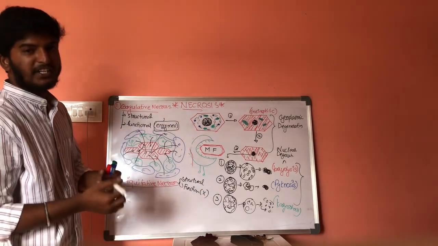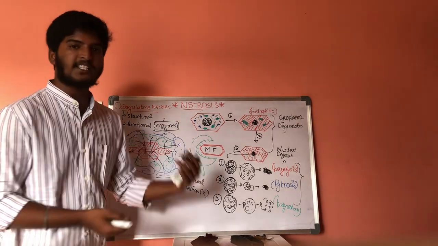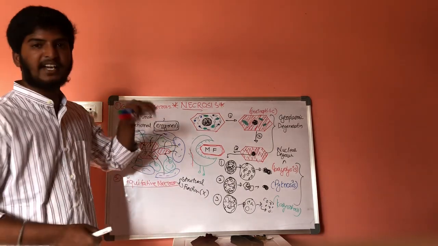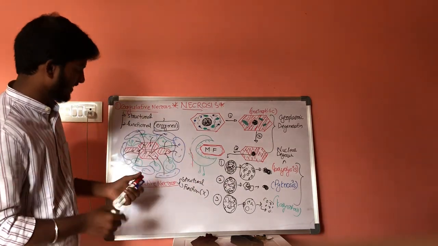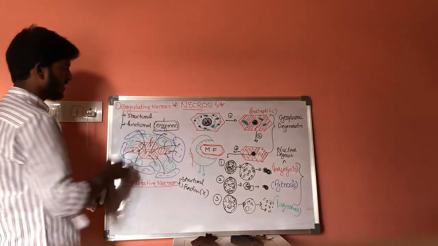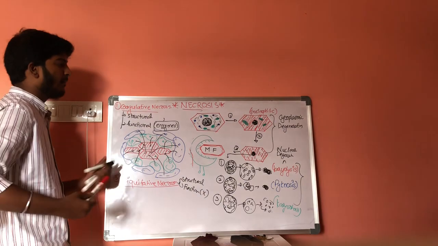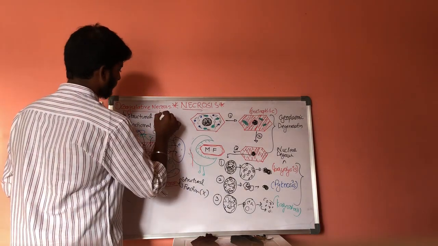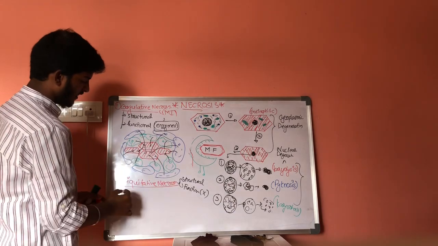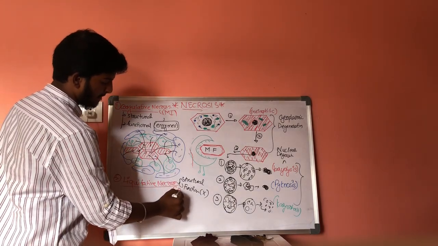If there is no denaturation of functional proteins, then the enzymes will be in active form. They will be activated and result in enzymatic digestion. An example of coagulative necrosis is myocardial infarction, and an example of liquefactive necrosis is pus formation.